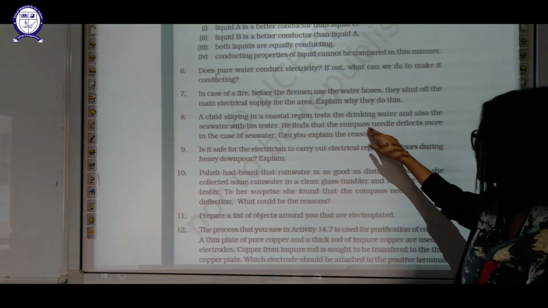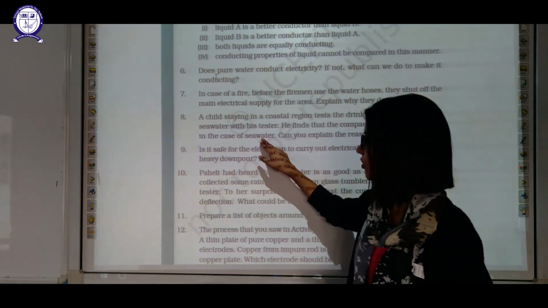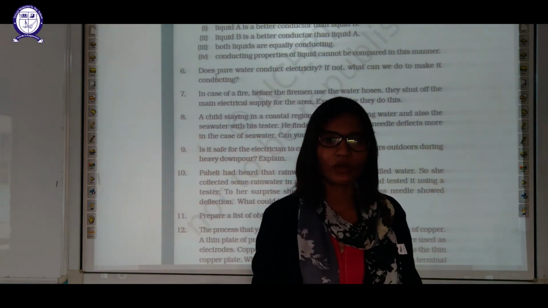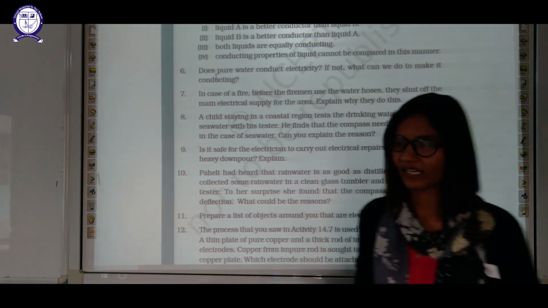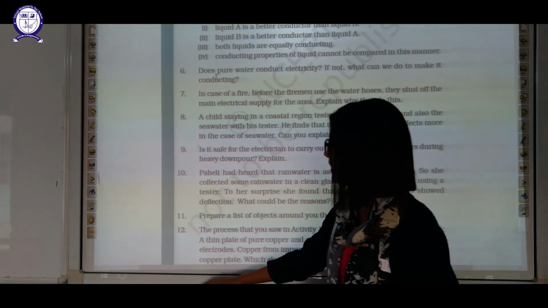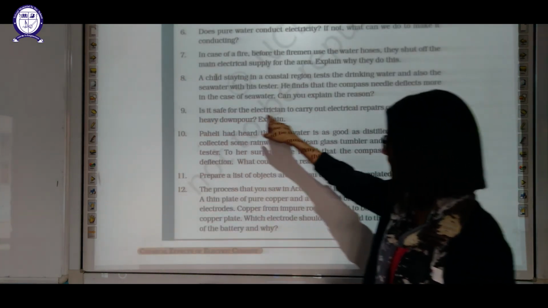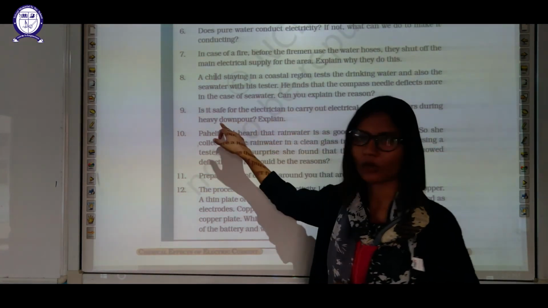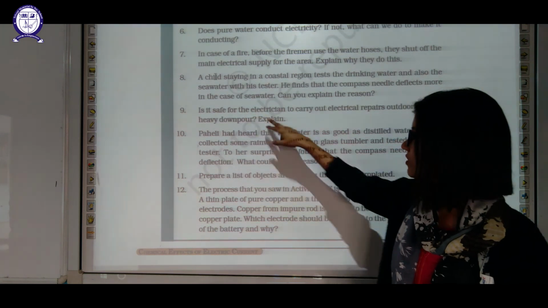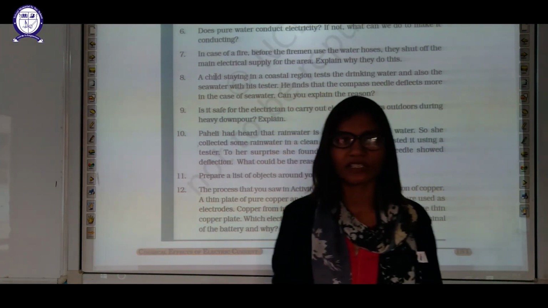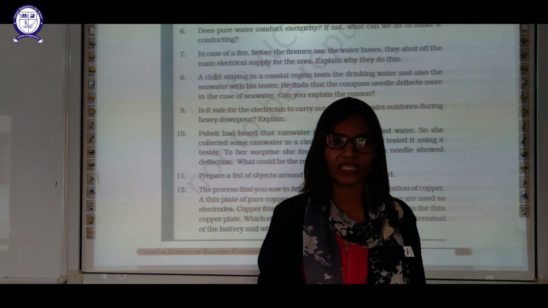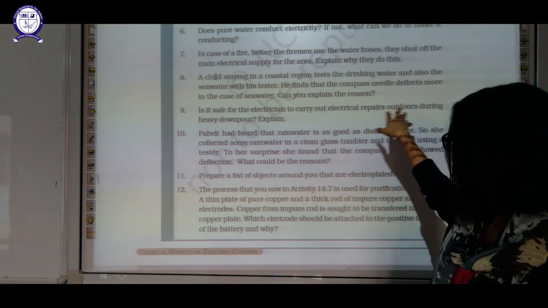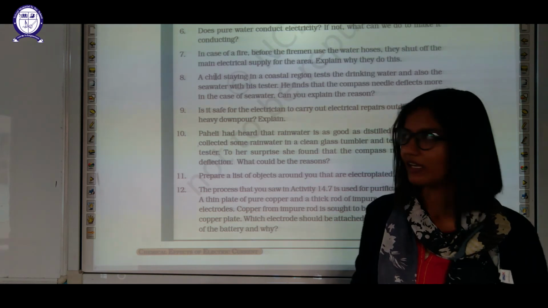He finds the compass needle deflects more in case of sea water because sea water has dissolved salt which makes it more conducting. Next: is it safe for an electrician to carry out electric repair outside during a heavy downpour? Downpour means rain. No, it is not safe, because again the same reason, water is a good conductor of electricity. So it is not safe for an electrician to carry out repair outside when heavy rain is there.